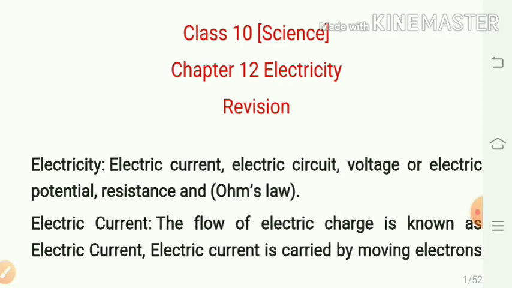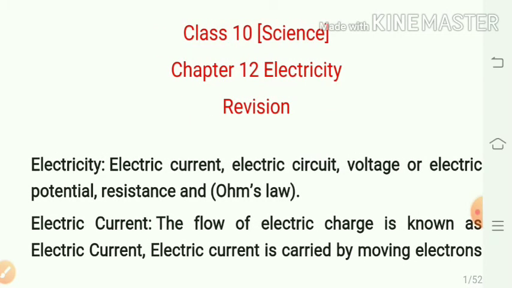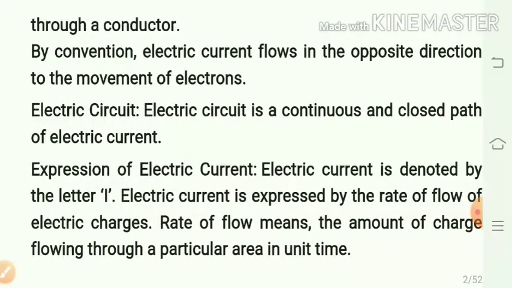So, electric current is the flow of electric charge. Electric current is carried by moving electrons through a metallic wire, that is called the conductor.